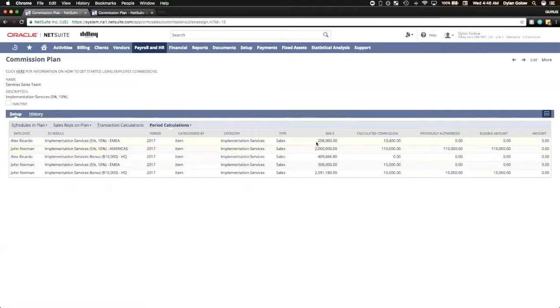For instance, the basis of the transaction amounts, the calculations based on the rates that were applied, the previously authorized commissions, the currently eligible amounts, and finally, the amounts that have been paid to the employee. Now, we get an even better visualization of this with our commissions overview report. So we'll get to that in a few minutes.